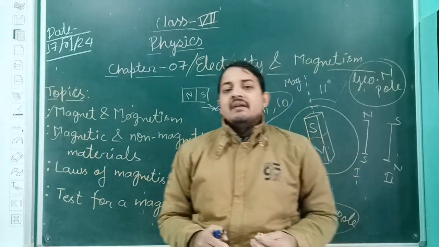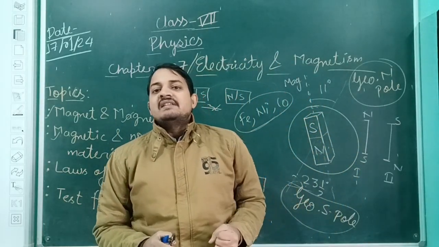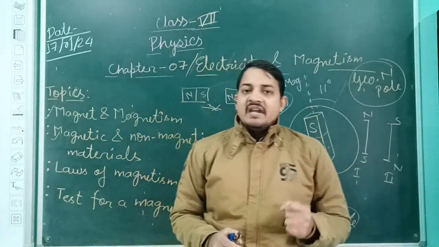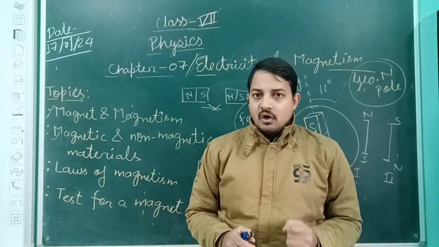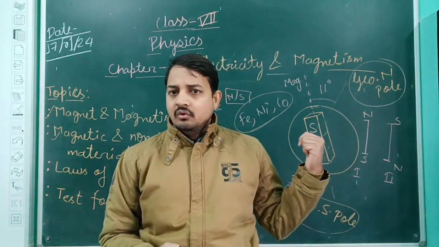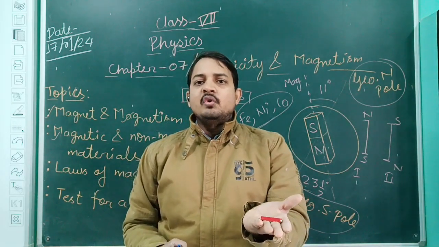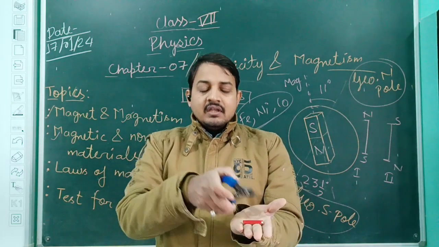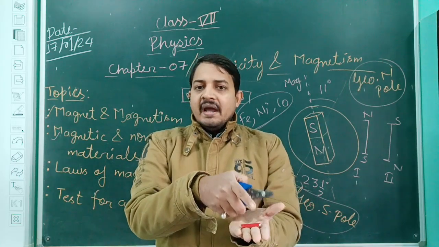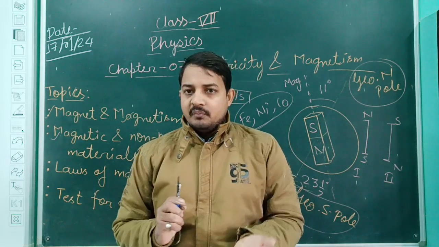The next law, the third law, is that a freely suspended bar magnet will always come to rest in the north and south direction. I have already explained that if I suspend a bar magnet freely, it will come to rest in the north and south direction. The north side represents the north pole and the south side represents the south pole.